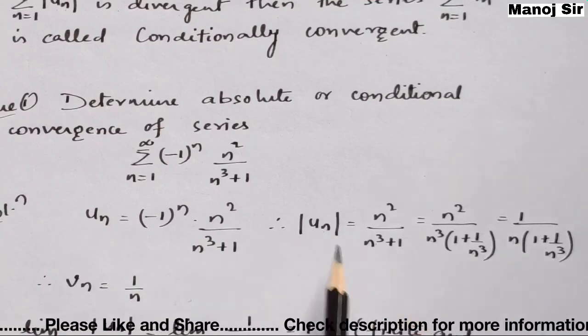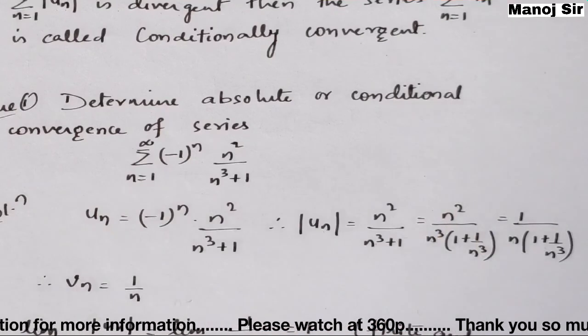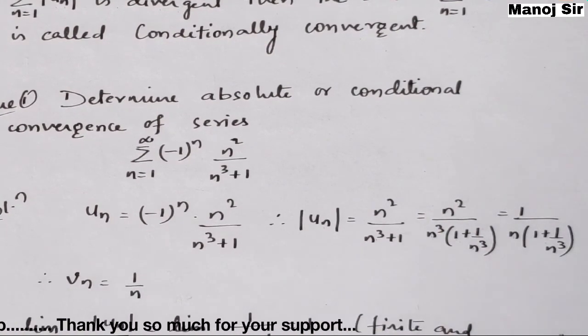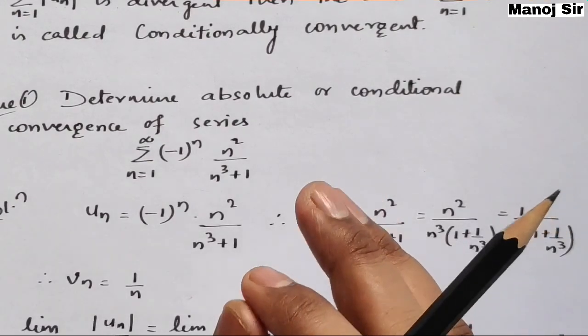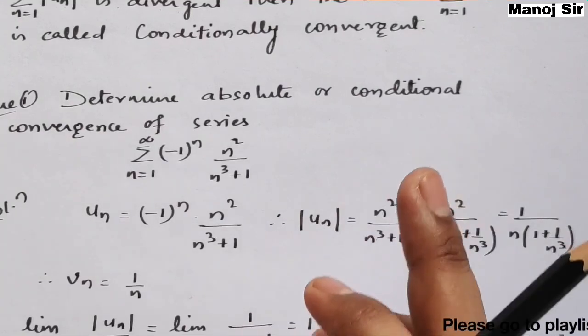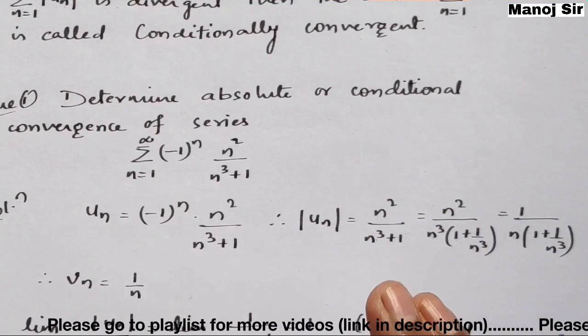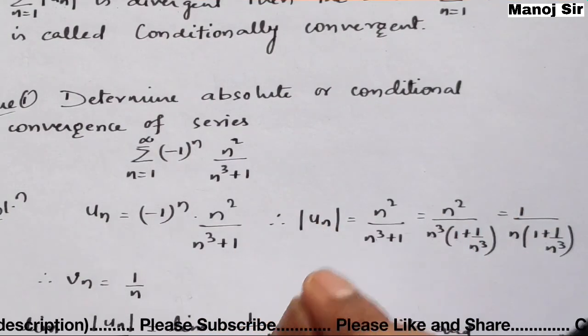Which is comprising of all the positive terms. If you take the series of this, you will get all the terms as positive terms. And what is n? n is a natural number. Now, after finding mod of un, if you have gone through my video number 11 to 13 in this playlist, if you go to the playlist here in the I button, you will find that from video number 11 to 13 I have solved 3 important problems on the comparison test.